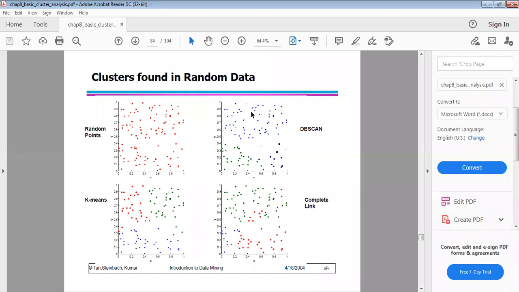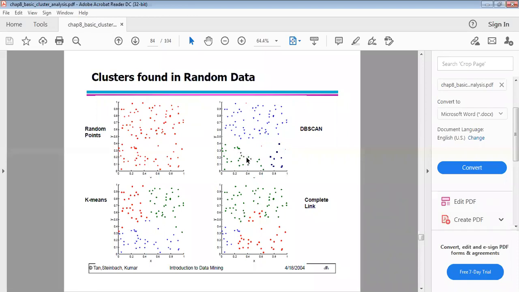Whereas on the random data, when you apply DBSCAN, the data points look like this. The blue points represent one cluster, and the red dots are the noisy points.